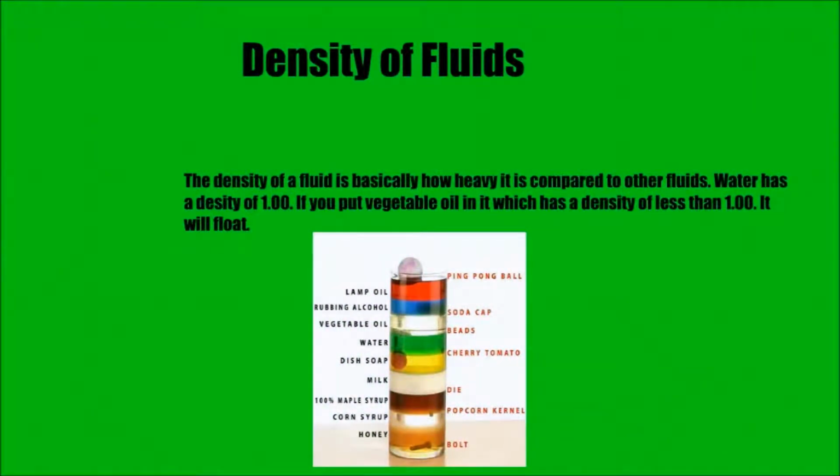Density of fluids. The density of a fluid is basically how heavy it is compared to other fluids. For example, water has a density of 1. If you pour vegetable oil in it, which has a density less than 1, it will float on water.